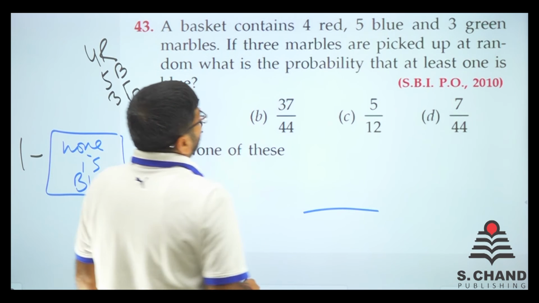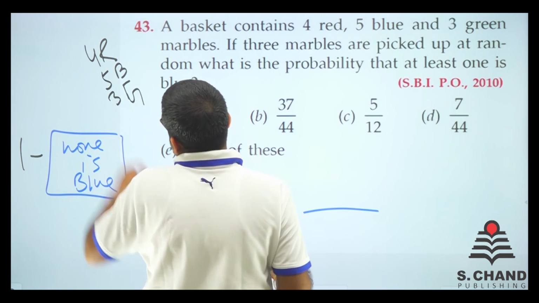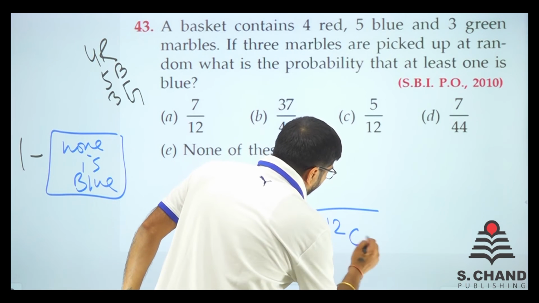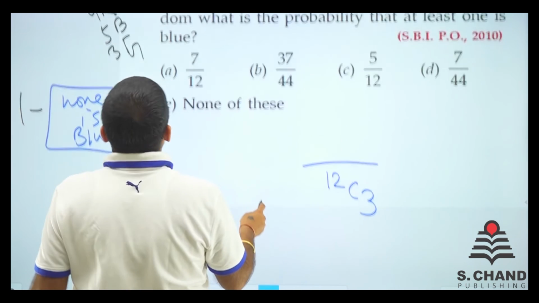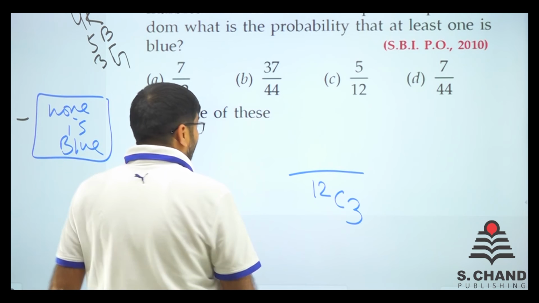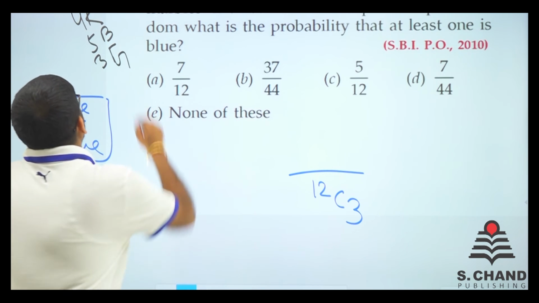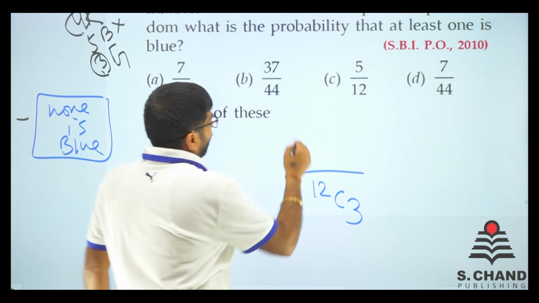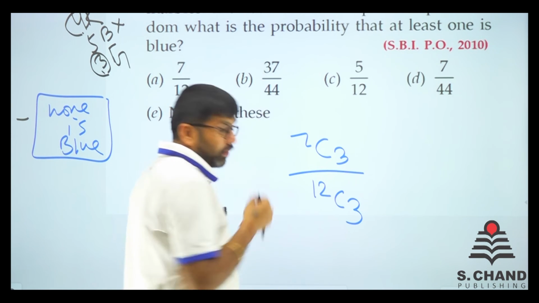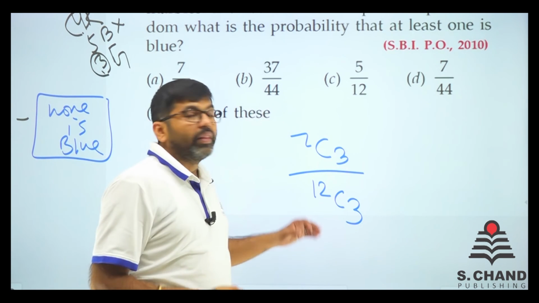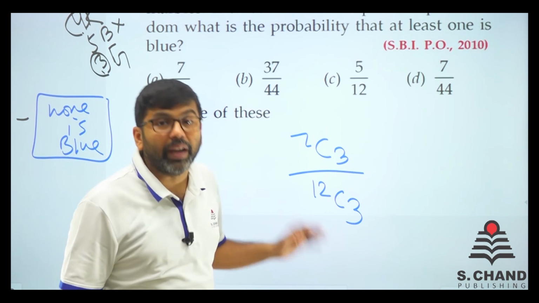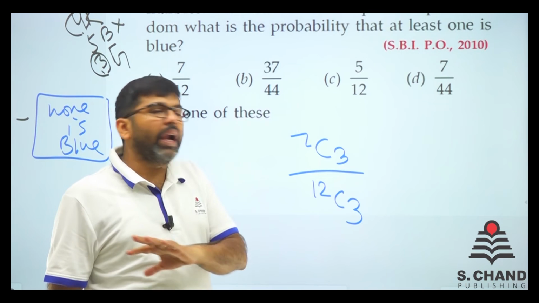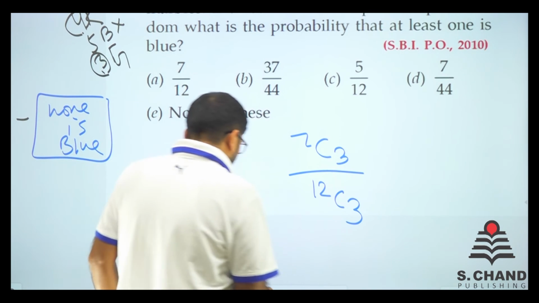So what we'll do is, we have to pick 3 out of these 5 and 3, 8 and 4, 12. So out of 12, we have to pick 3, right? And none is blue in that condition. So let's cancel this out. We have got 3 and 4, 7. So out of 7, we pick 3, right? We are trying to find out the probability of randomly picking 3 marbles and none of them is blue, right? So what do we do?